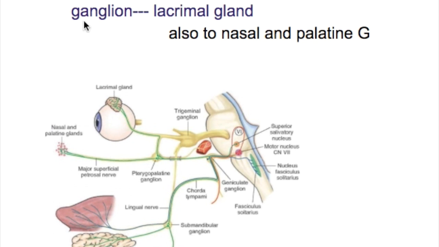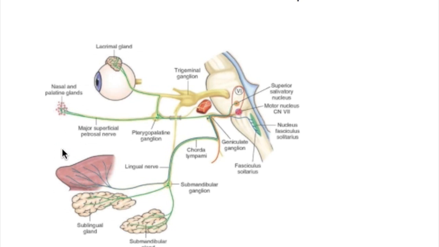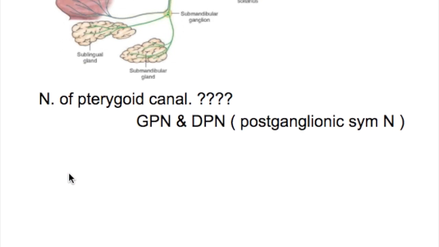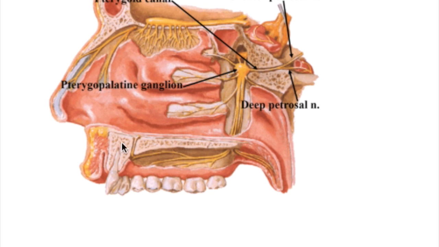The pathway is from the superior salivatory nucleus to the greater petrosal nerve, to the pterygopalatine ganglion, and to the lacrimal gland and also to the nasal and the palatine glands. And what is the nerve of the pterygoid canal? The nerve of the pterygoid canal is formed by the greater petrosal nerve and the deep petrosal nerve. They unite to form the nerve of the pterygoid canal.